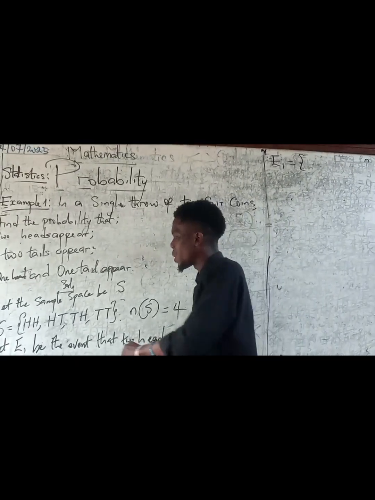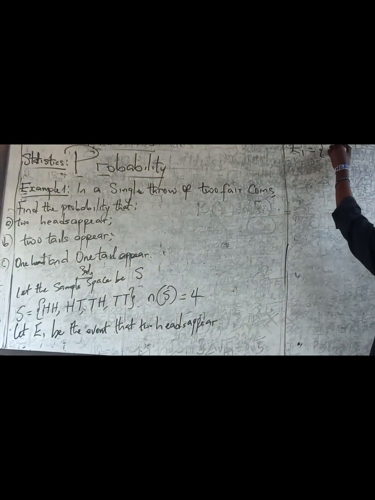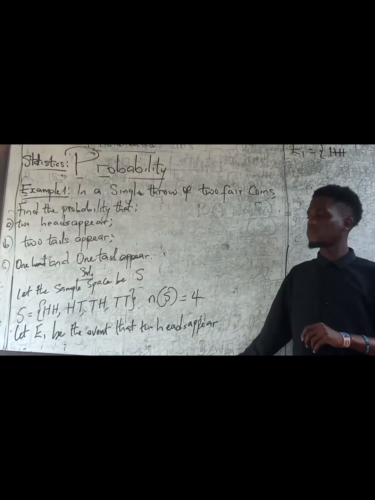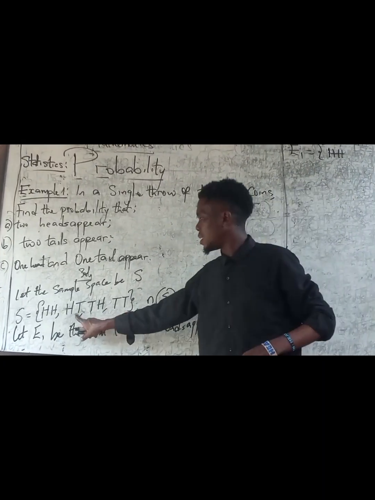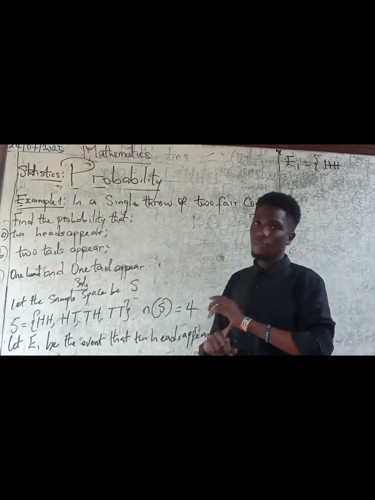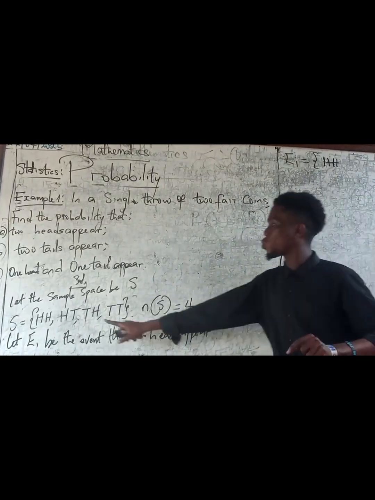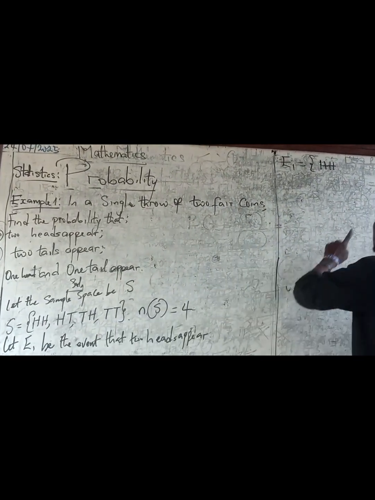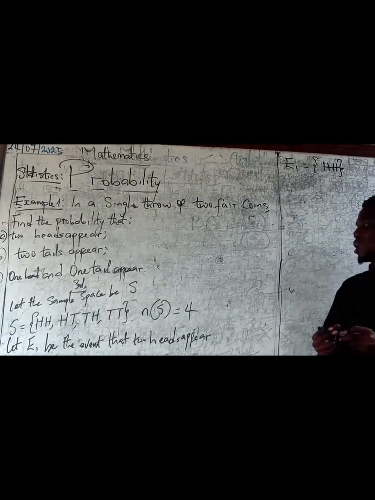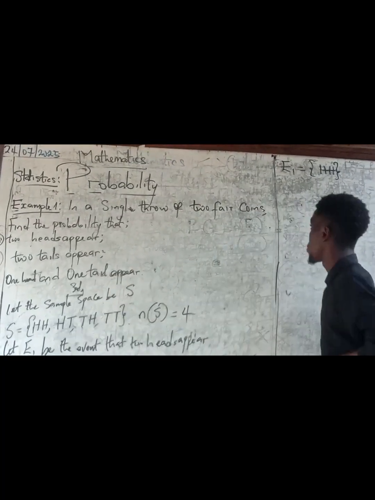So let's go. We have 2 heads, right? So I'm going to put down H. Now, do we have any other possibility that has 2 heads on it? No. HT, this just has only 1 head. TH also has only 1 head. TT, even it has no head at all. So the only possibility that has 2 heads on it is just what? HH. So I'm going to just pick that as my event space. So when it comes to event space, you have to really be careful when you are picking them from the sample space.